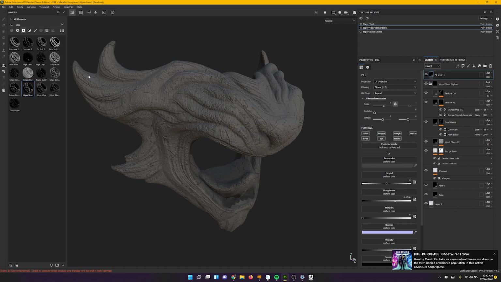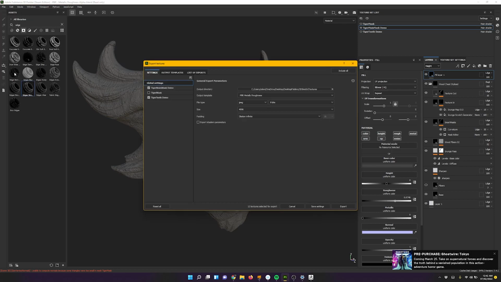Yeah, that shouldn't take too long. And then File, Export Textures, and we're just going to export the tiger main mask demo here. We're going to change the file type to JPEG, because ZBrush can't open all of these different file types, so choose JPEG, and we're going to have the size set at 4K.